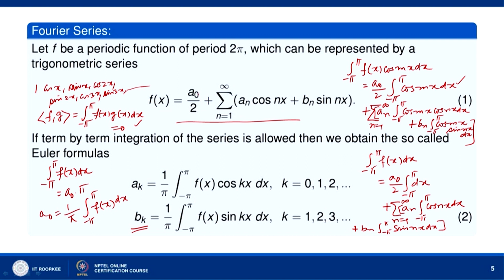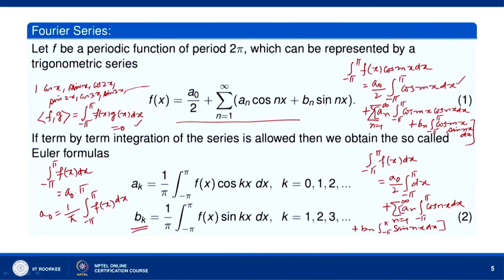Integral over minus pi to pi sin m x dx will be 0 here, and here we will have integral over minus pi to pi sin m x into cos n x dx, that will also be 0. Integral over minus pi to pi sin m x into sin n x dx will be 0 when n is not equal to m, okay, and when n is equal to m, we will have integral over minus pi to pi sin square m x dx.